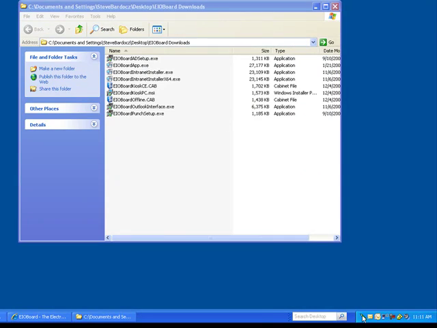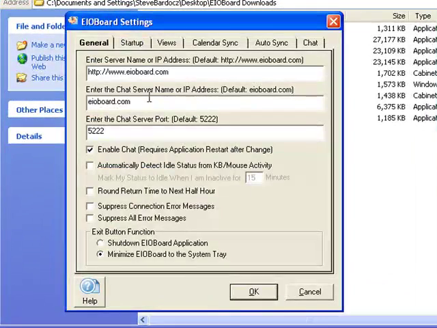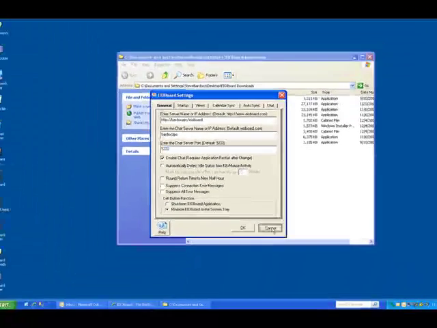Now, remember also, as you're deploying your clients, you'll want to set whatever your server name is / whatever virtual directory. If you didn't use a virtual directory, you don't need to adjust that. You would just put the server name by itself, and then the chat server is going to be the actual PC. And you'll want to make sure that the server is not blocking port 5222, as well as every client cannot be blocking 5222 if you want chat to work.